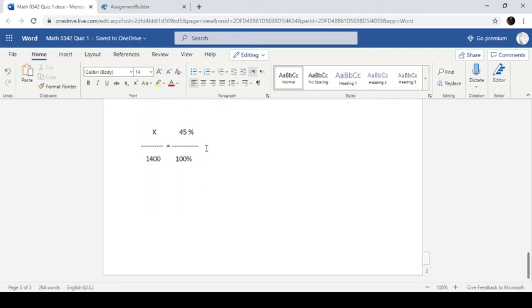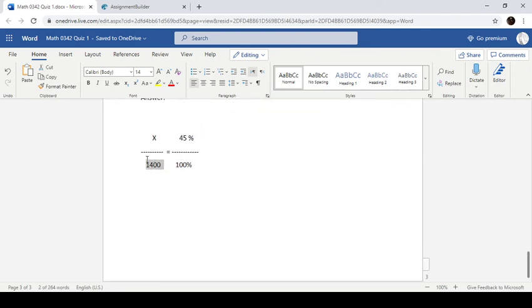So what we can do is we can solve this proportion. There's several different ways that you can tackle it. The way that I tackle it is this. We take the two numbers that are across from each other and we multiply them. So the two numbers we have across from each other are 45 and 1,400.